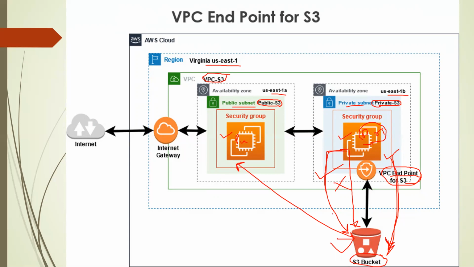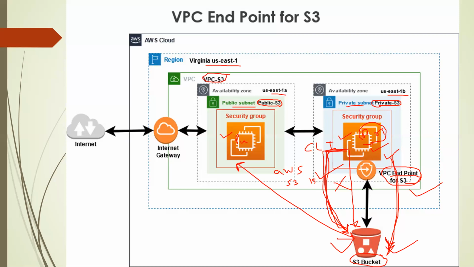This instance still doesn't have a public IP and is not exposed to everyone, but due to this endpoint we can go privately and access this bucket. We will use CLI commands for accessing S3, and run a command like aws s3 ls, which will provide the list of all the buckets we have configured.